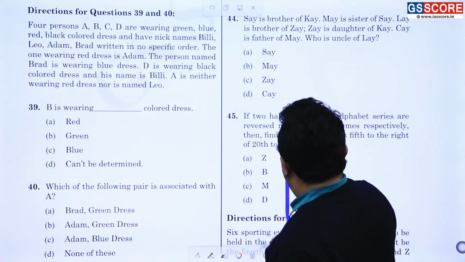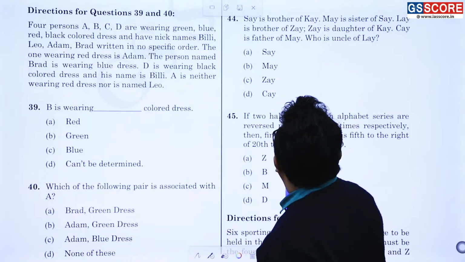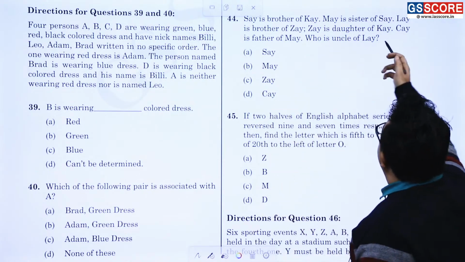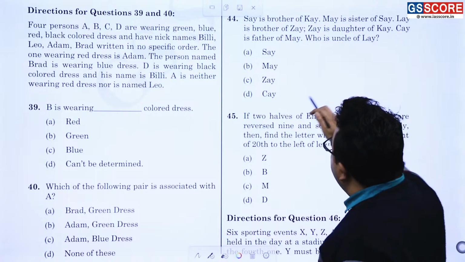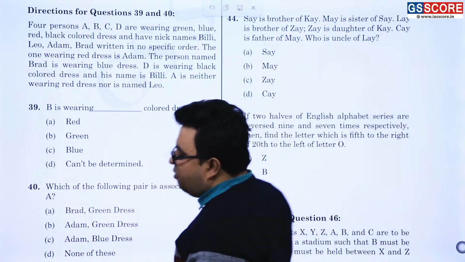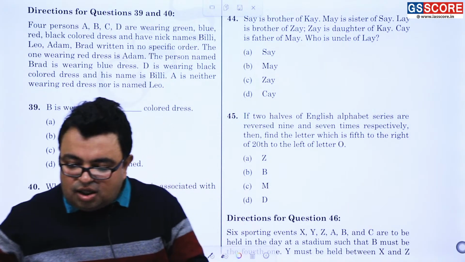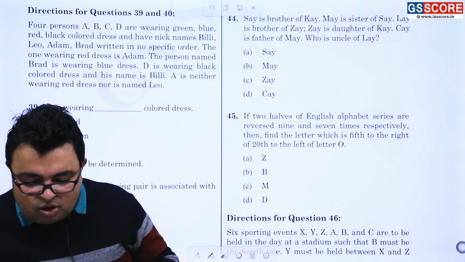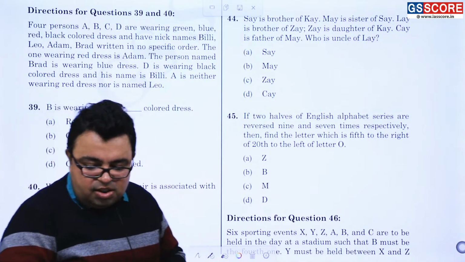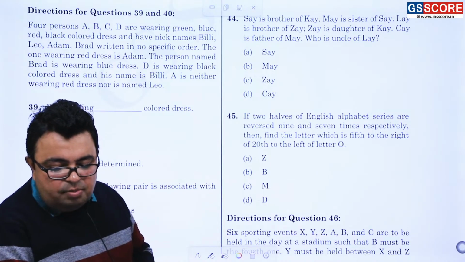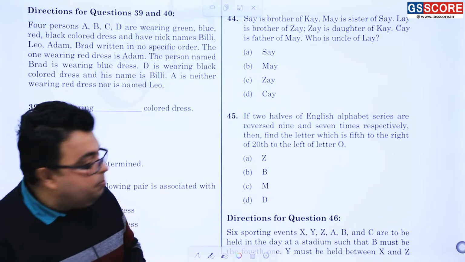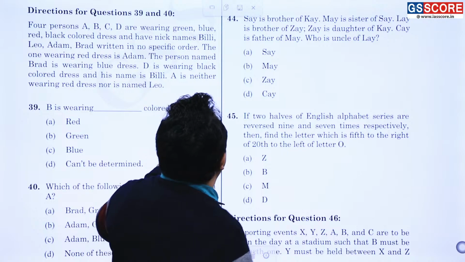Now say is the brother of May. When you solve each and every bit of it, you understand who is the uncle of Lay. It can easily be done within 30 seconds. This is the easiest question of the lot. We should not be investing much time over here. We are going to question number 41, 42, 43 directly. Please see over here.